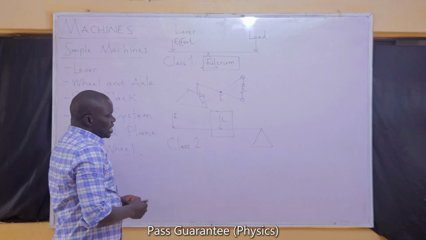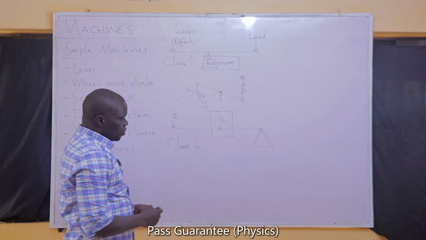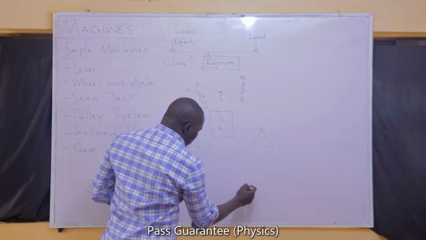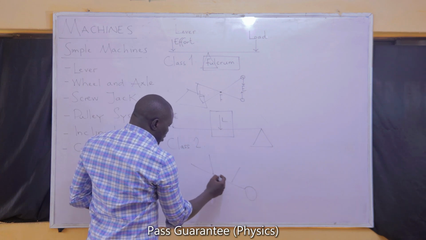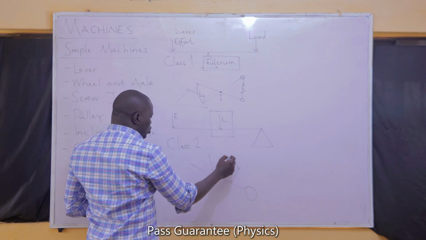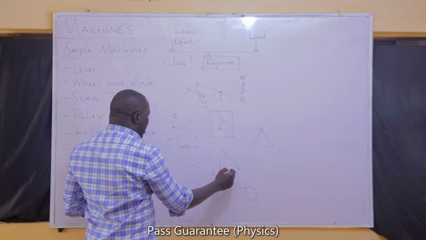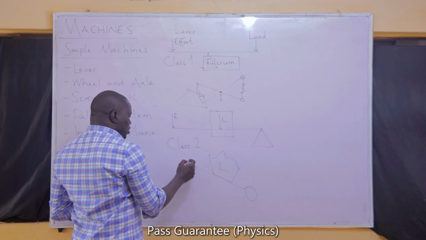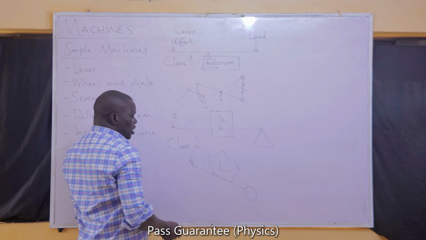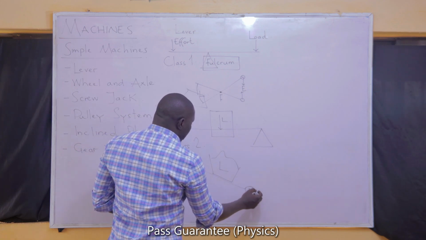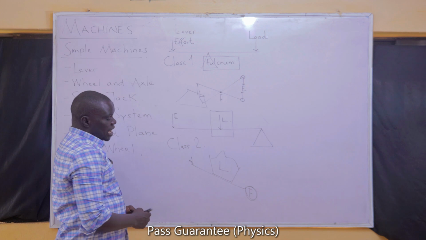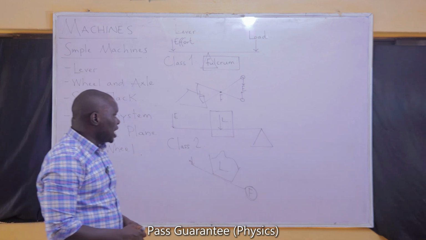For the second class lever, a very good example is a wheelbarrow. A wheelbarrow has a pan that you can use to heap the load that you are carrying. Of course, your effort will be applied at the other end where you are going to carry it, and the tire area, the wheel area, is what we consider as the fulcrum. So that is a second class lever.